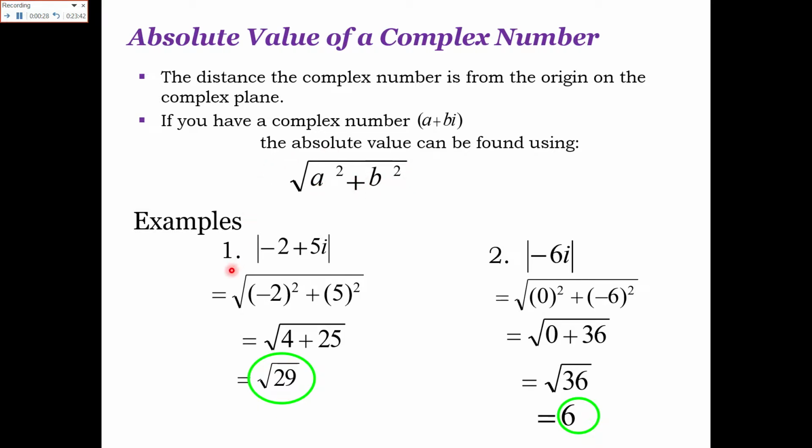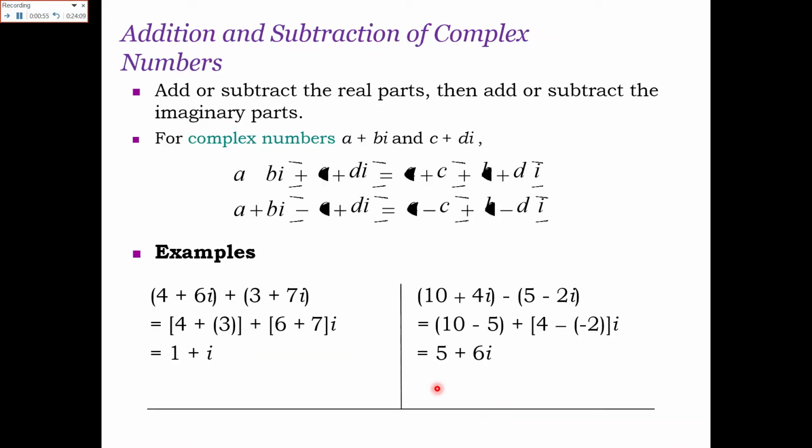So this is the example: minus 2 plus 5 iota, and you are asked to find the absolute value. So minus 2 square plus 5 square, under root, gives root 29. And similarly for minus 6 iota, here the real part is 0. So you take 0 square plus minus 6 square, under root, and you have root 36, which equals 6. So this is the absolute value of a complex number.